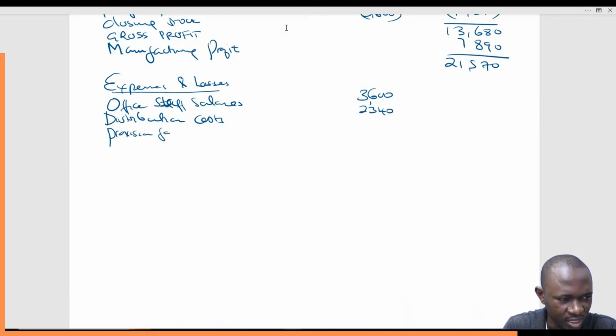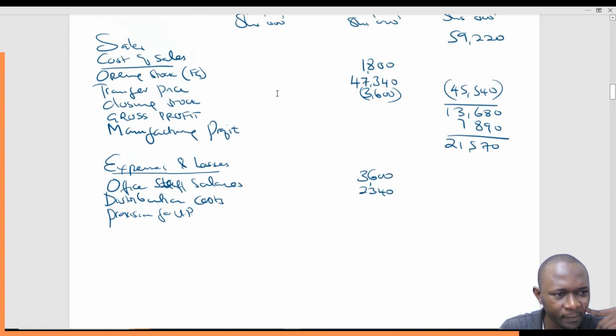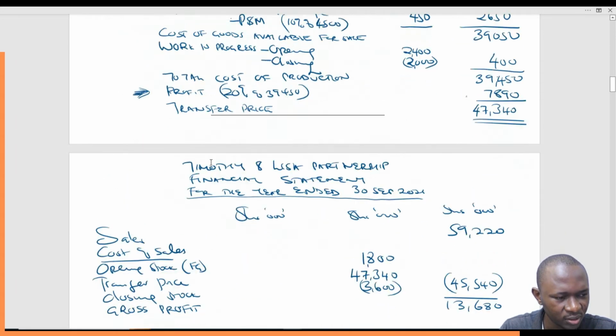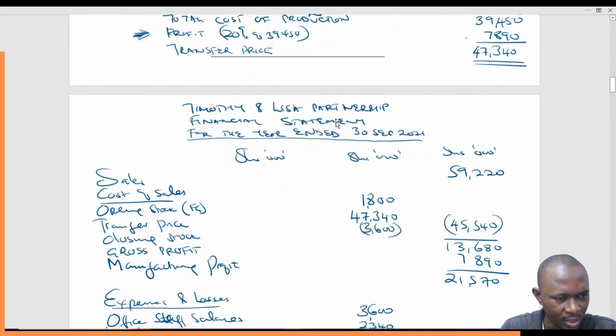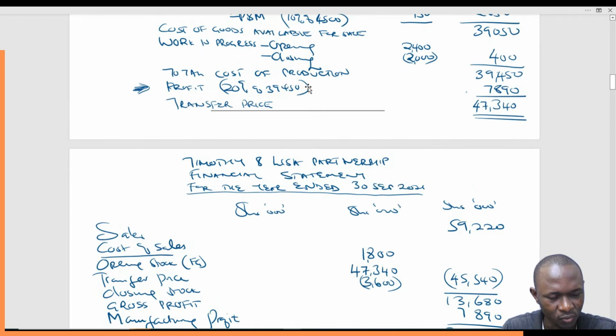Provision for unrealized profit. So what happens is there is this closing inventory in our financial statement. You see, we have closing inventory of 3.6 million. The assumption here is that we might not have sold everything that was transferred to us from the manufacturing entity, because we still have closing stock of 3.6 million.